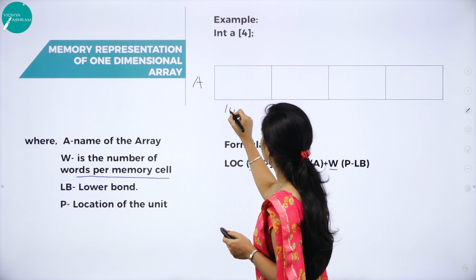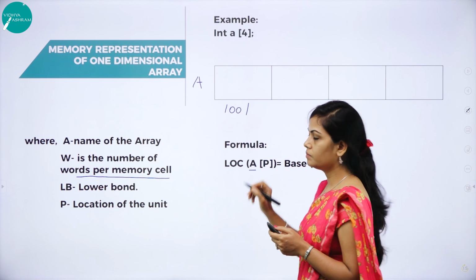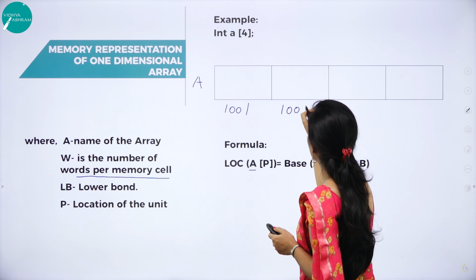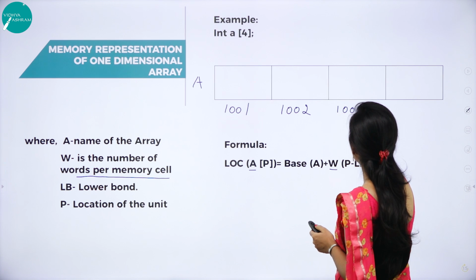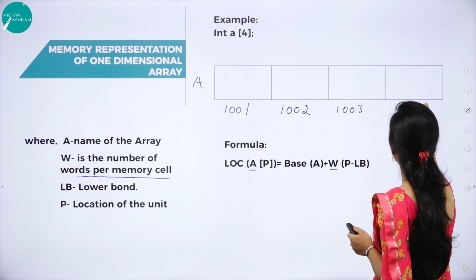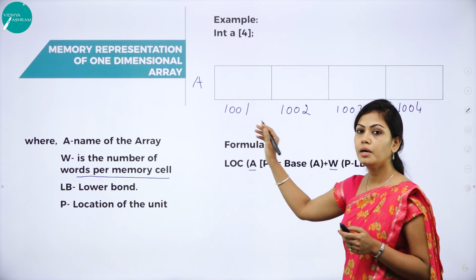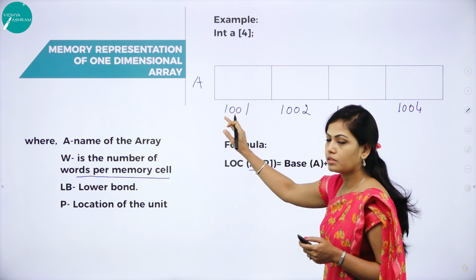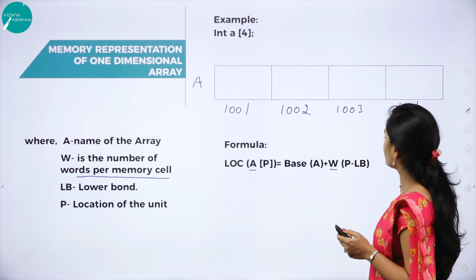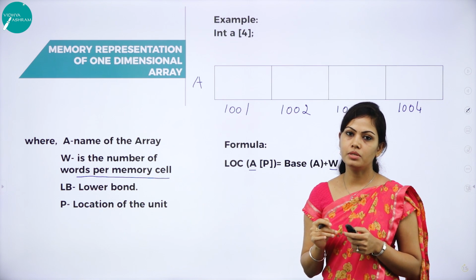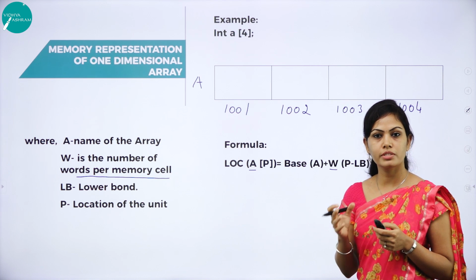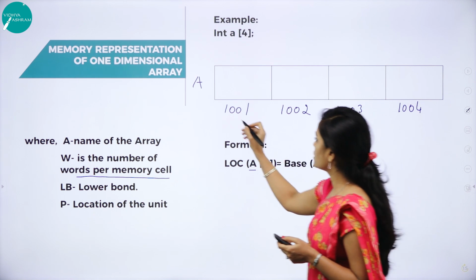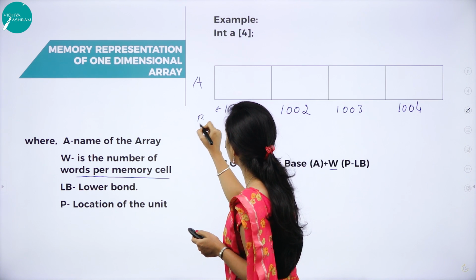I will assume 1001, 1002, 1003 and 1004. I am assuming the base address, that is 1001, 1002, 1003, 1004. You can assume any numbers: 10, 1000, 2000, 4000, etc. So this is called the base address.